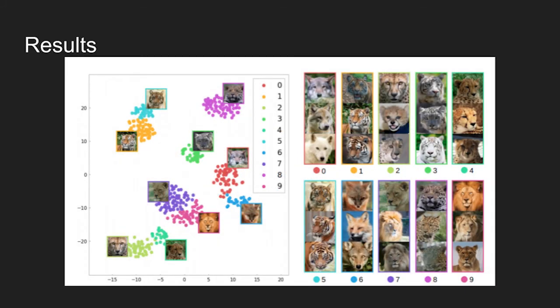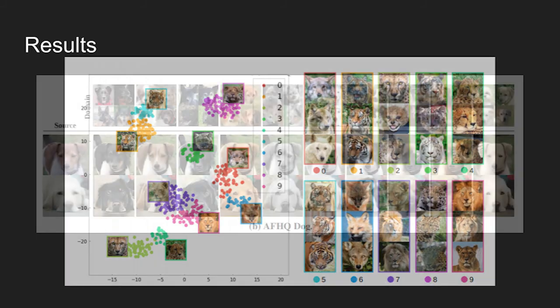Here is a figure showing the performance of the method. On the left, t-SNE visualization of the style space is presented. The model is trained on the AFHQ wild dataset. Each point cluster represents the pseudo-label output from the guidance network. As shown in the figure, the number of domains K is set higher than the actual number of domains in the dataset, but the images that seem to lie in a similar domain are closely positioned.